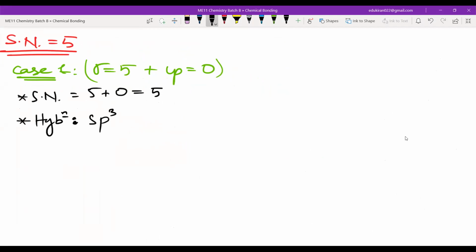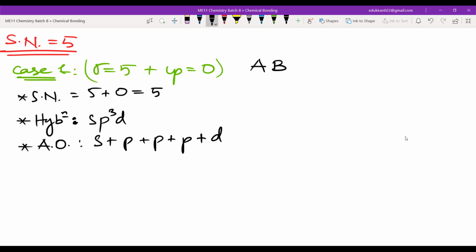sp. So we involve 3. We need one more orbital, that is d, sp3d. See, the atomic orbitals that are taking part here are s plus p plus p plus p and plus d. So these are the atomic orbitals which are taking part in the hybridization. Okay, now again, then you have to tell me what will be A. How many B will be there in the molecule? The imaginary molecule. How many B's?